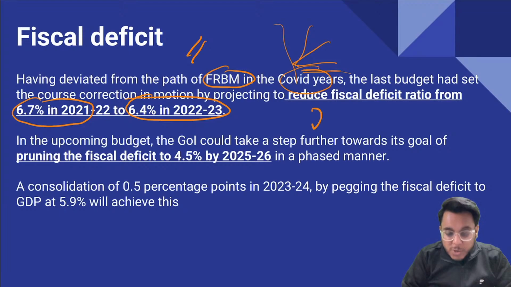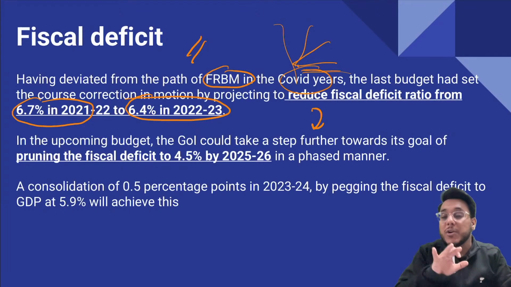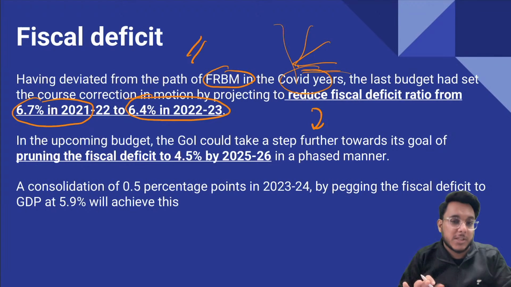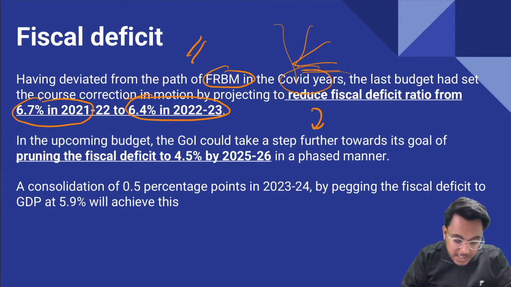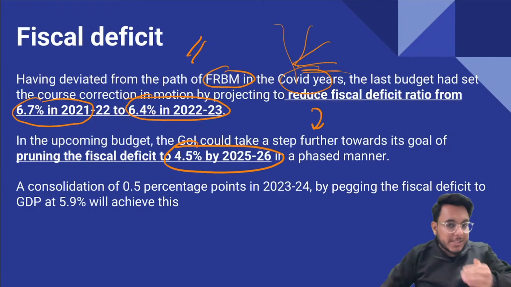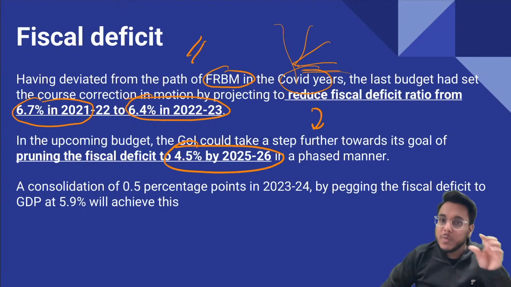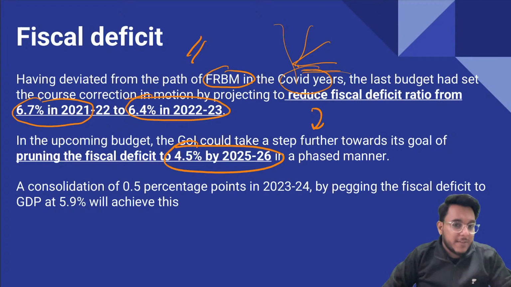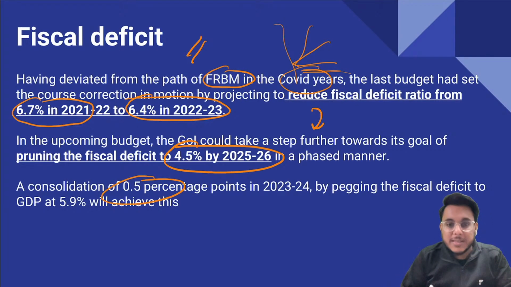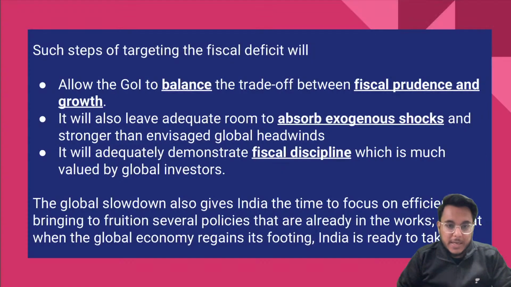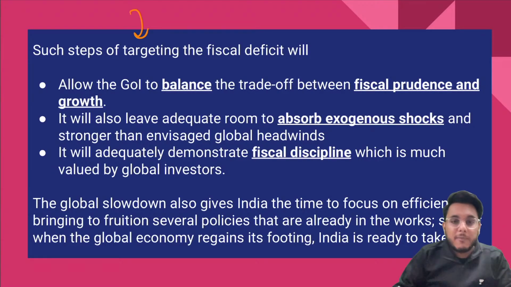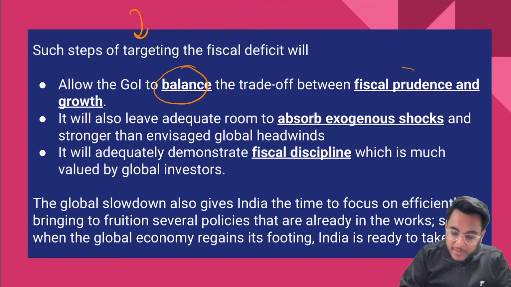And it is being said that in the upcoming budget, the government needs to focus on how it will plan its expenses so that the fiscal deficit comes down. So we need to bring it to at least 4.5% by 25-26 and gradually reduce it further to around 3% in a phased manner. So every year a 0.5 percentage point reduction in the fiscal deficit is to be done. Fine. Now, there are certain steps that can be taken for targeting the fiscal deficit. By taking these steps, what will happen? The government will be able to balance the trade-off between fiscal prudence and growth.